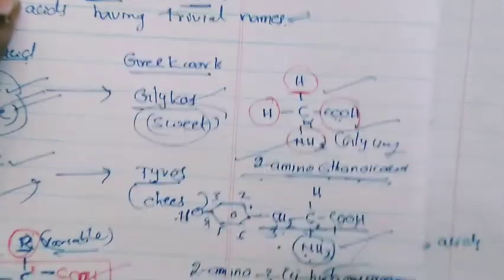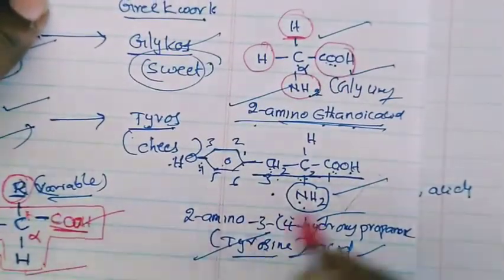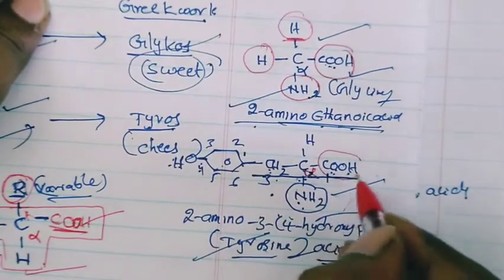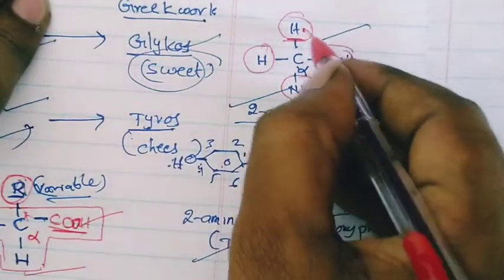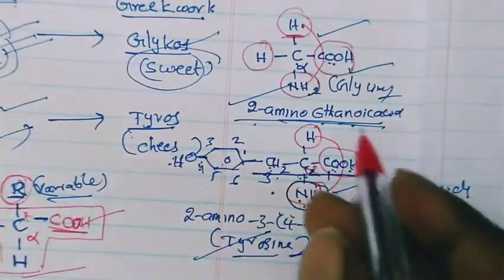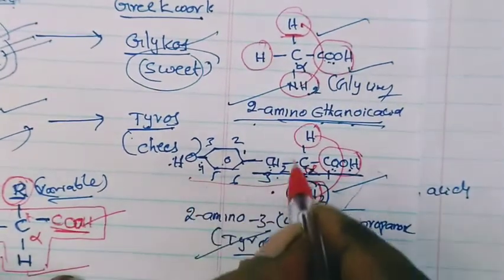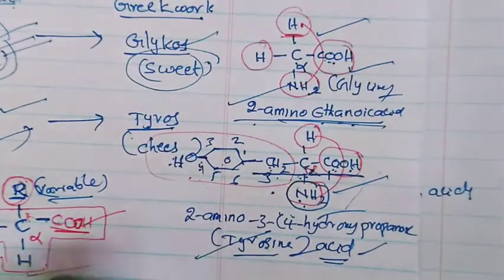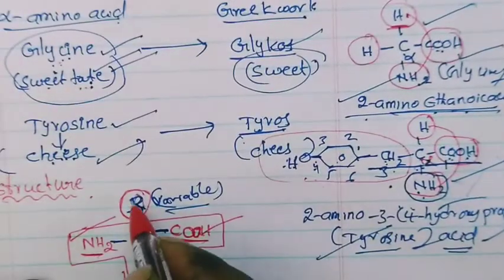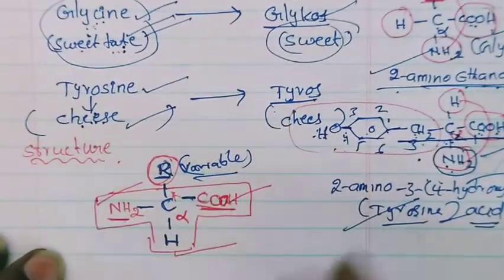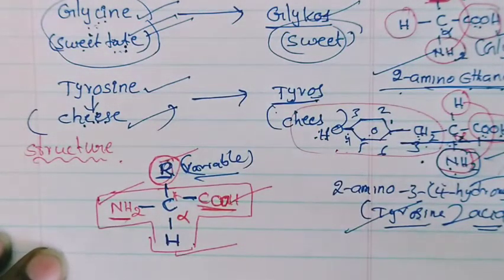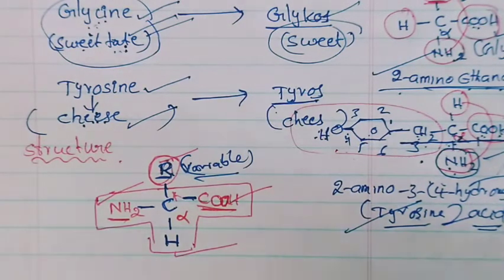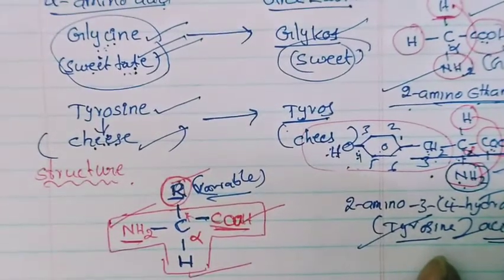In the case of tyrosine also it is like this. This is the alpha carbon atom. It contains one carboxylic group, one amine group, one hydrogen. These 3 groups are common in every compound. In alpha amino acids, the 3 groups are common, but only one group is different. That is a variable, that is why we are writing R. Do you understand this point? Why are you writing R? Because one group is different. Based on that group, we are giving different names to the amino acids. So this is about the amino acid trivial names and their structures.